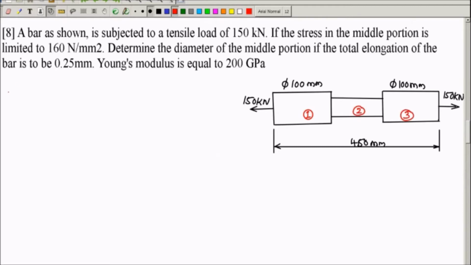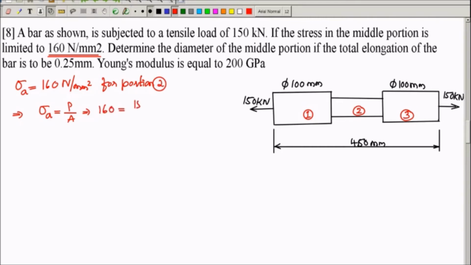He has given that stress in the middle portion is limited to 160 Newton per mm square. Means allowable stress in the middle portion is 160 Newton per mm square. So sigma A is 160 Newton per mm square for portion 2. So let us use this. Sigma A can be equated to P by A, which means 160 is equal to P, P is 150 into 10 power 3, divided by area.